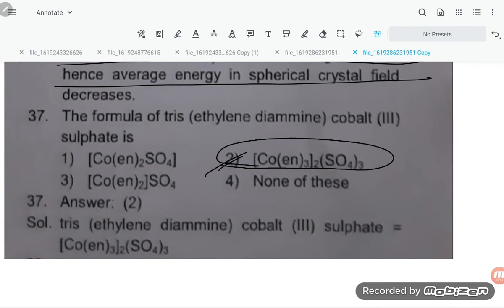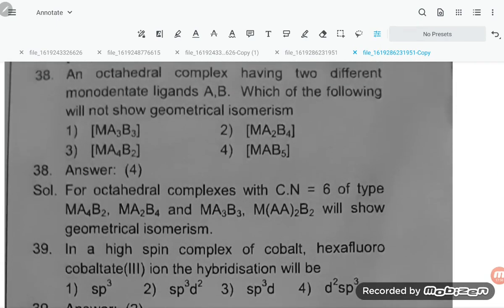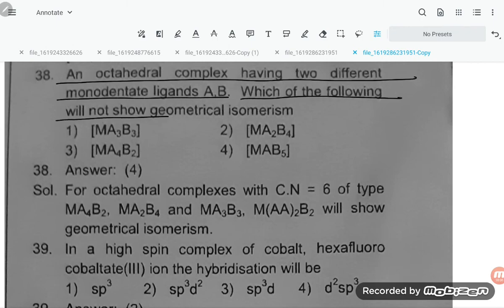Nice. Next question 38. An octahedral complex having two different monodentate ligands A, B. Which of the following will not show geometrical isomerism? So that is MA B5. Option number 4 is correct.